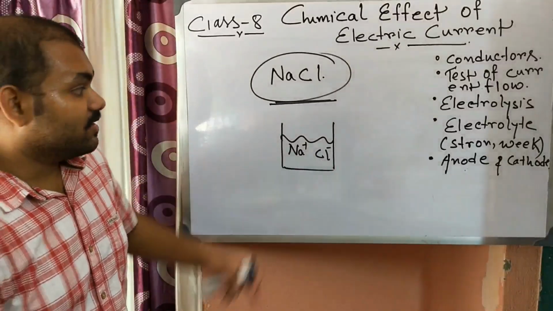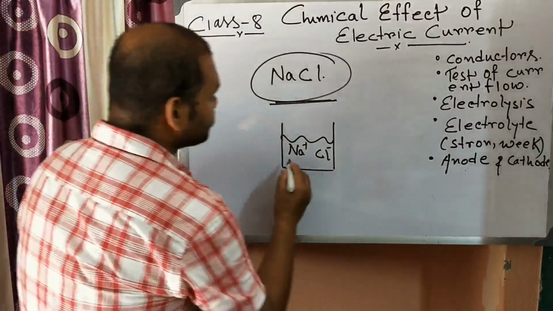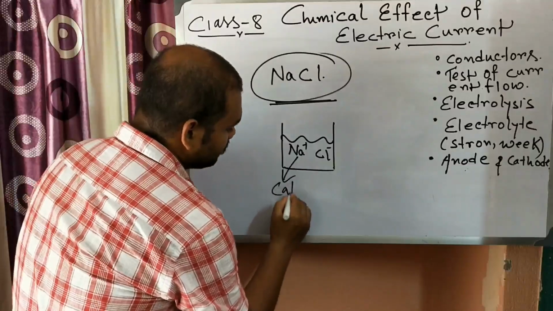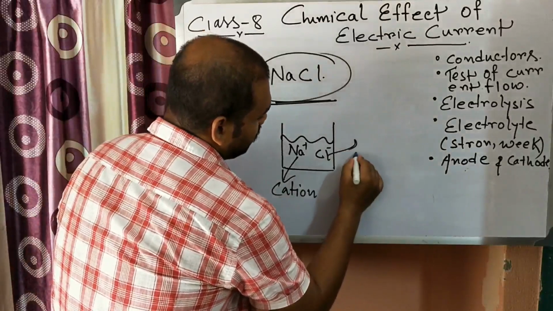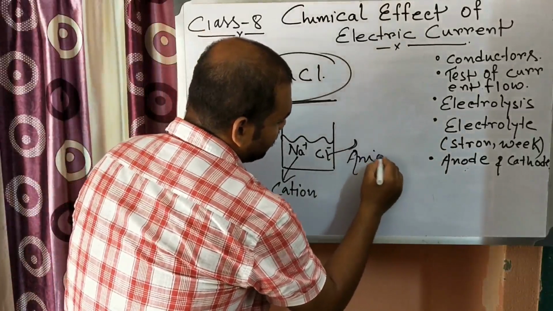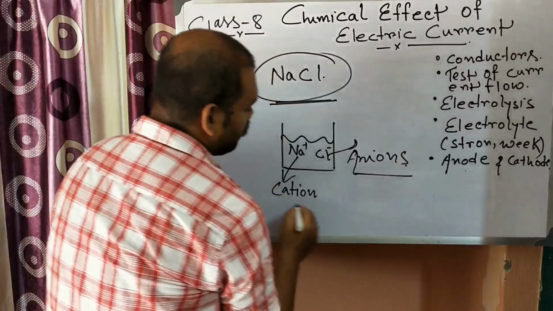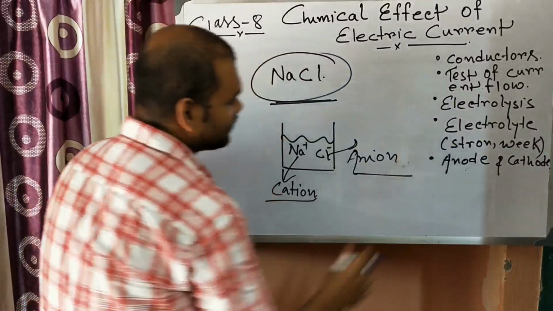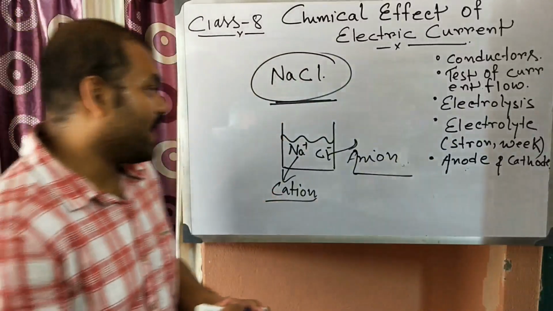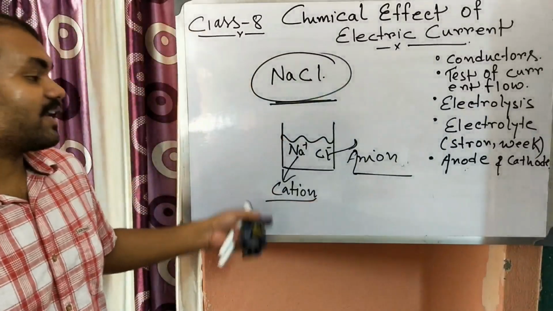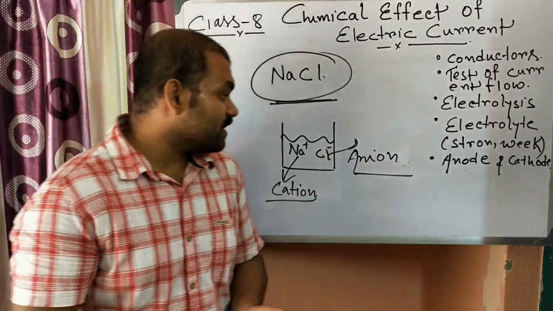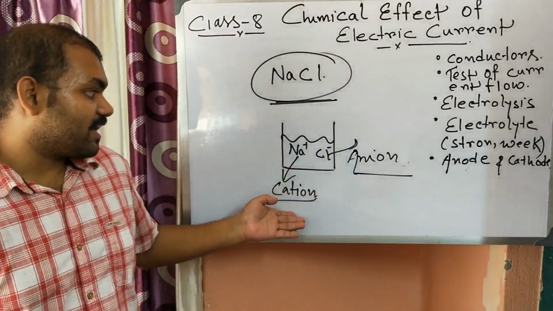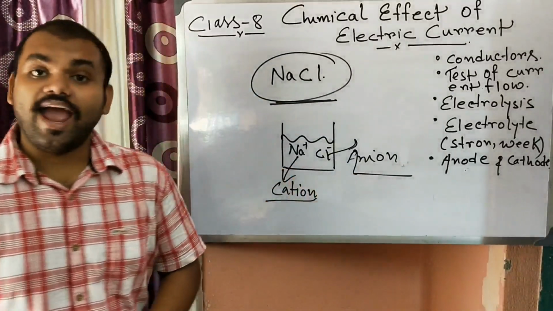different ions. Positive ions are known as cations and negative ions are known as anions. Okay, so one is known as a cation and another is known as an anion. So an anion is negatively charged and a cation is positively charged. Positively charged ions are cations and negatively charged ions are anions.